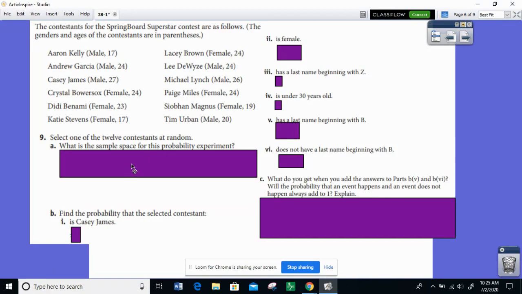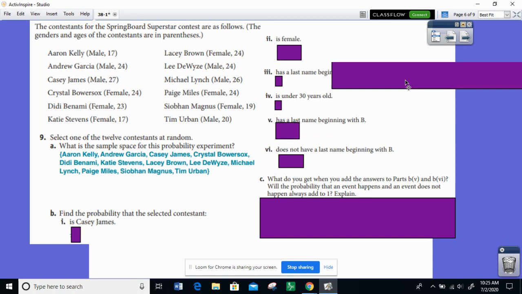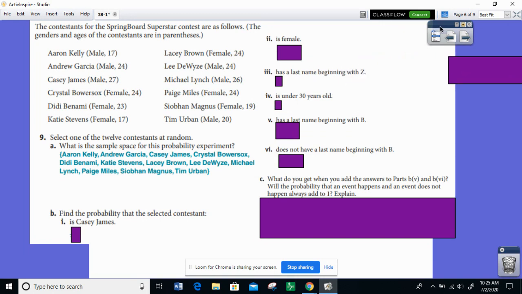What is the sample space for this probability experiment? Well, the sample space is all the different possible contestants that we could choose, okay? So they just listed out everybody's name. So find the probability that the selected contestant is Casey James. Well, how many people are in this event? There's only one Casey James, right? How many people are we choosing from? 12. So that's why that probability is 1 out of 12.